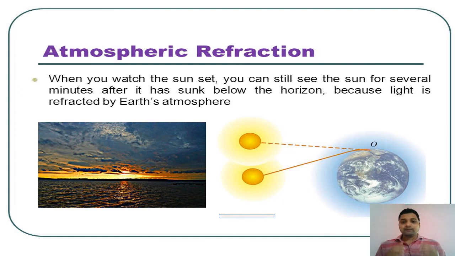That is why the object seems a little bit off in the case of early sunrise. And in the case of sunset, the actual sun is down, but it seems to us up. That is because of atmospheric refraction, because of the speed change. The vacuum and the atmosphere have different refractive indices, in which the speed of light is different. Next is the twinkling of stars.